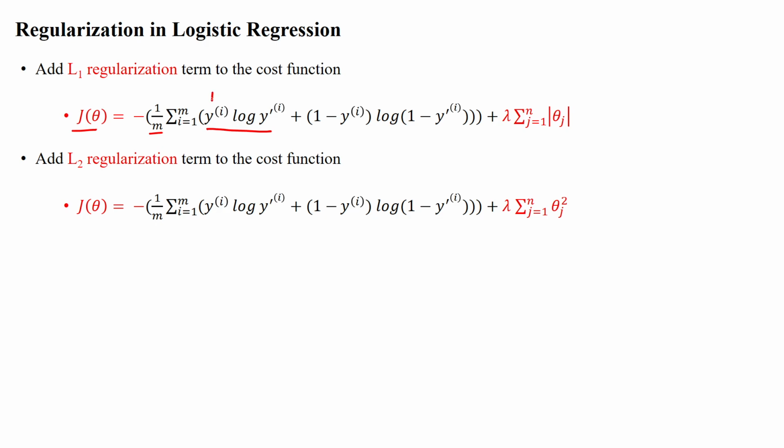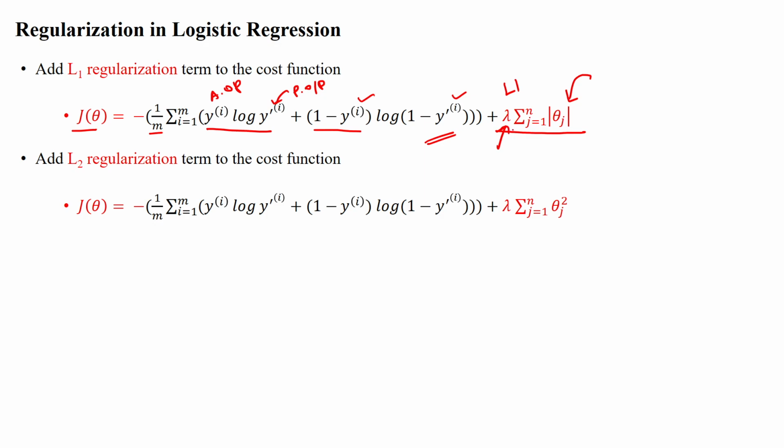So this y is the actual output of the ith sample, and this y dash is the predicted output of the ith sample, plus 1 minus y i, the actual output of the ith sample, into log of 1 minus the predicted output of the ith sample. Then we add a regularization term. So we are applying L1 regularization with the cost function to avoid overfitting.